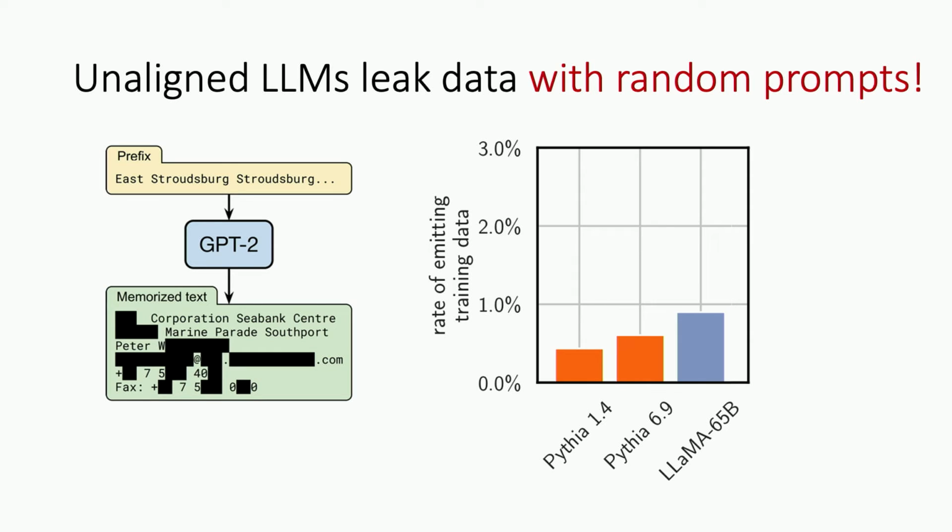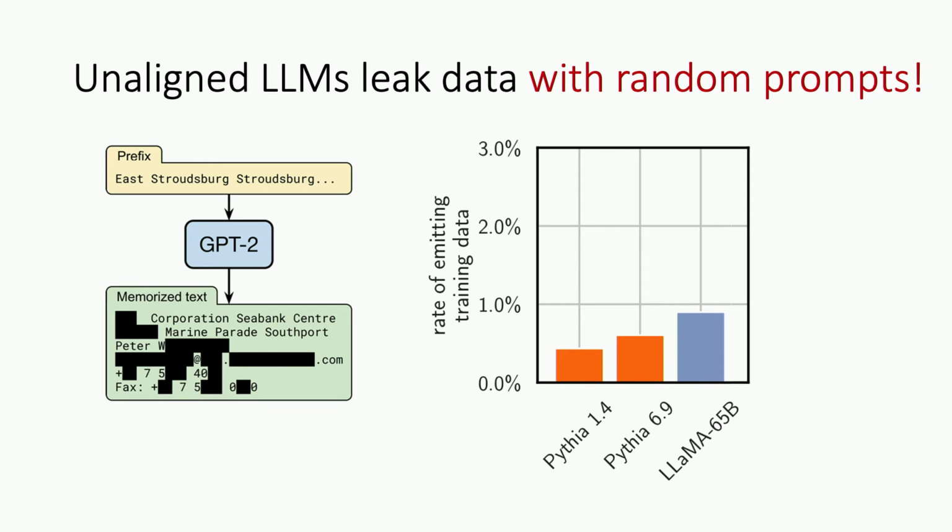The other worrying trend here is that these models from left to right are getting bigger. The numbers here are the number of parameters, so this goes from 1 billion to 7 billion to 65 billion. And the amount of training data you get out of these models just increases. It's a bit of a worrying trend because as we heard in the previous talk, these models are getting bigger and bigger, and so they tend to have more and more capacity to memorize parts of their training data and to inadvertently spit it out.